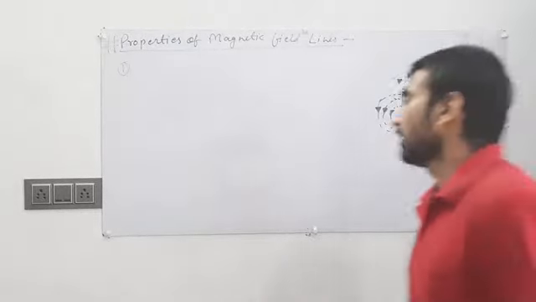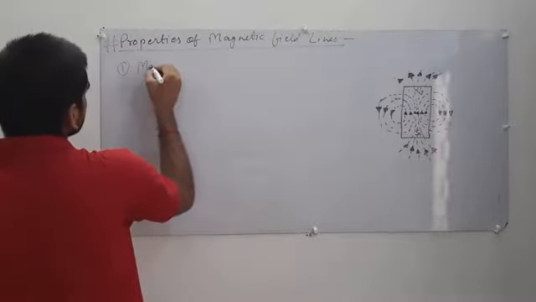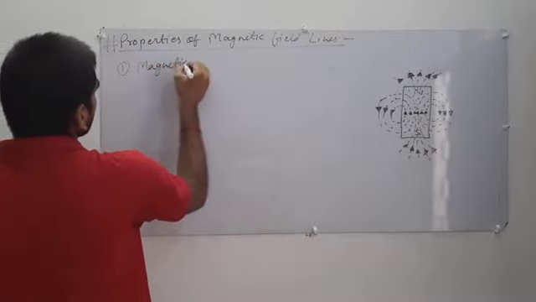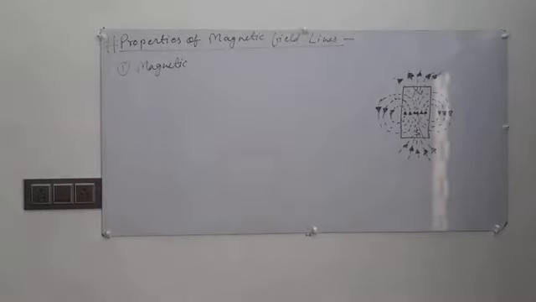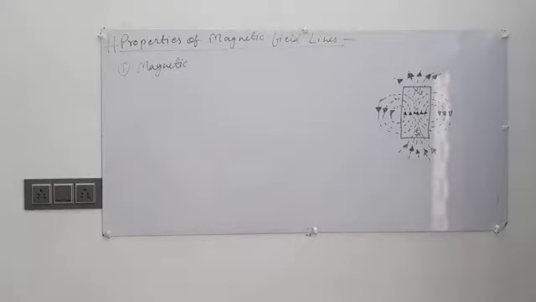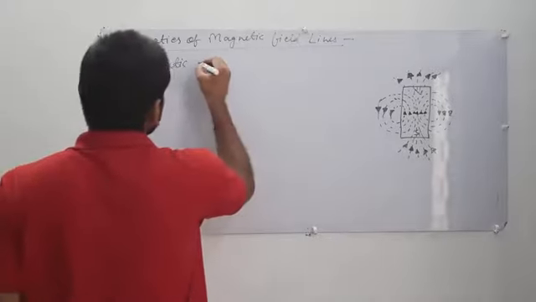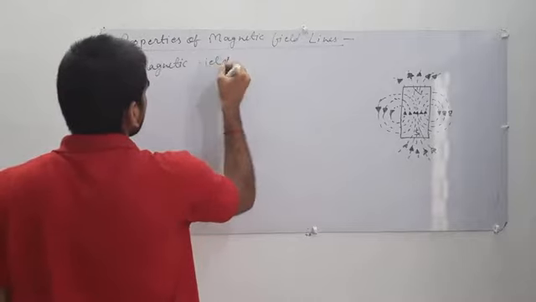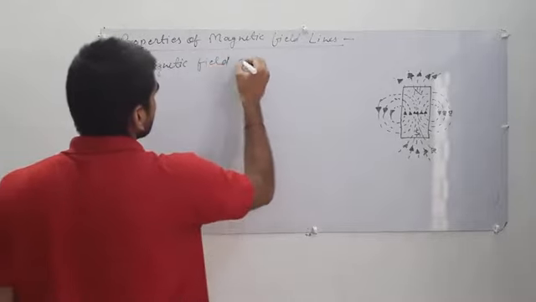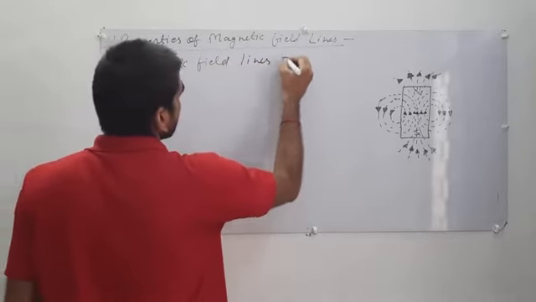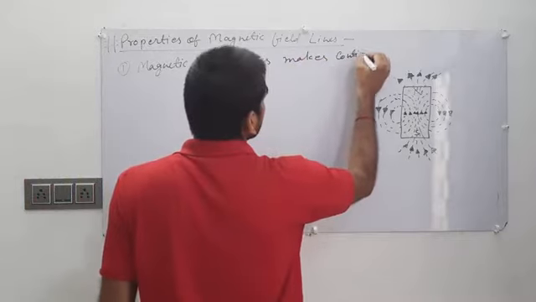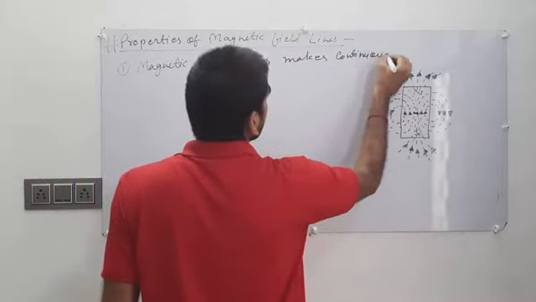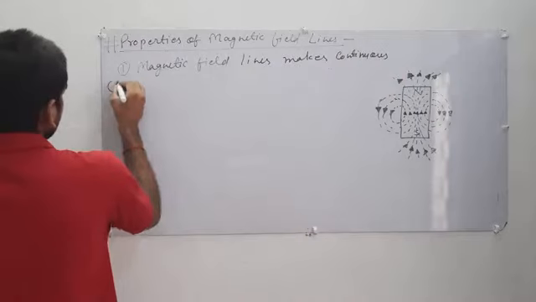Magnetic field lines make continuous closed loops.